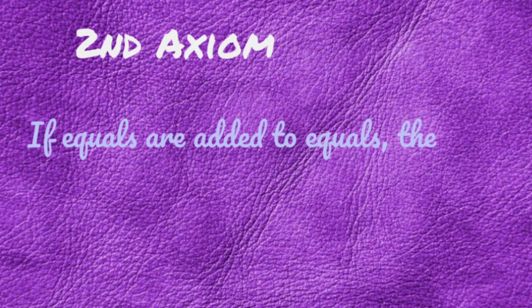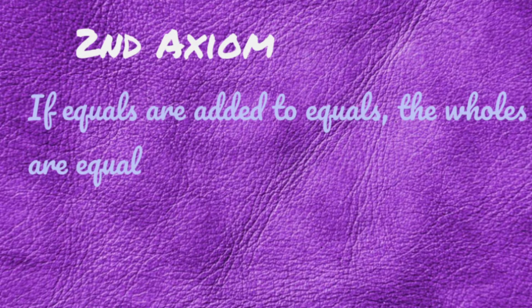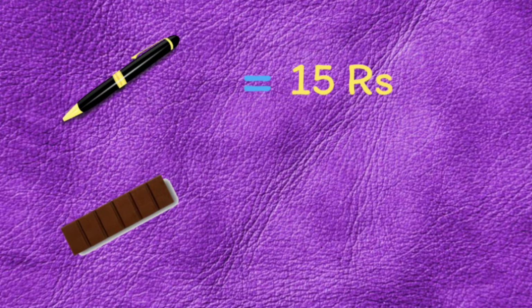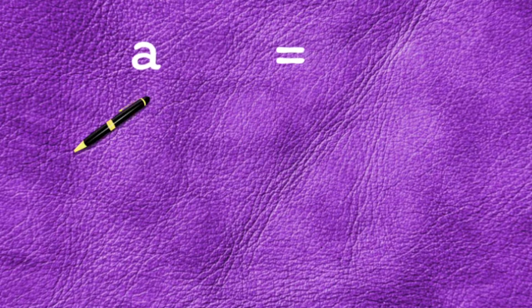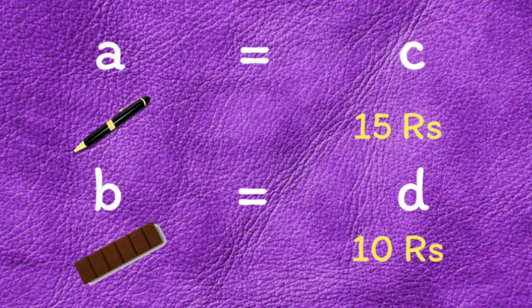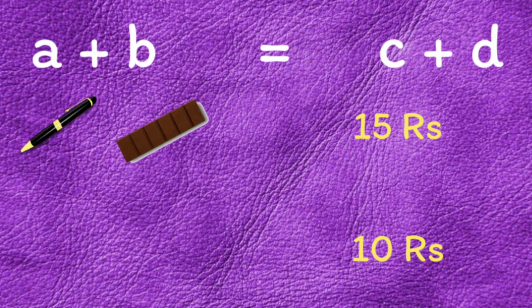Now let's move on to the second axiom of Euclid, which simply says if equals are added to equals, the wholes are equal. Let's understand this with an example. Suppose I have a pen with a price of 15 rupees and a chocolate with a price of 10 rupees. Now when I add them up, the price of both pen and chocolate at once will be 25 rupees. It simply says if A is equal to C and B is equal to D, now when I add them up, A plus B will be equal to C plus D. Now that's the second axiom of Euclid.